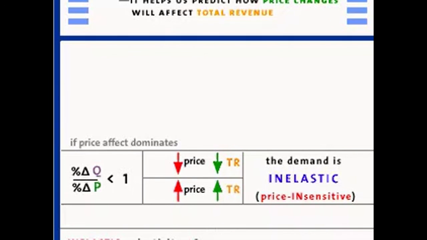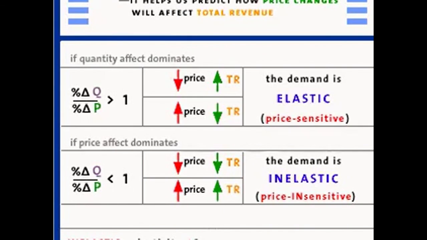Now, the opposite is going to be the case if we decide that the quantity effect is greater. If the quantity effect is greater, then total revenue is going to move in the opposite direction of the change in price. Again, the intuition is this. The firm may try to raise their revenue by charging a higher price, but what happens? What happens is all those price-sensitive customers defect. They go and buy some other product, some substitute product, or they just stay home. Because the quantity effect is so big, because this firm loses so many customers at the higher price, total revenue